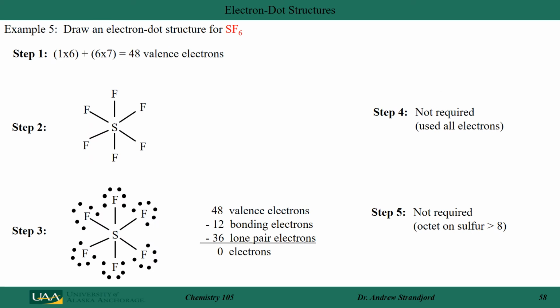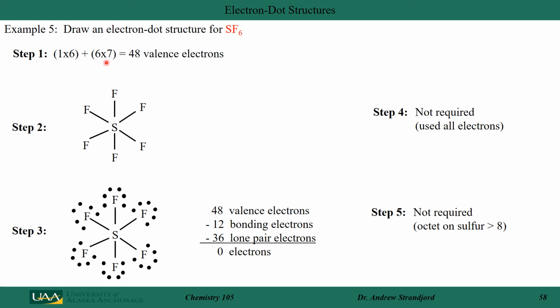Let's illustrate the nature of a hypervalent molecule by drawing the electron dot structure of SF6. We're going to use the same methodology that we did for the row 2 elements. I have sulfur, which has 6 valence electrons.